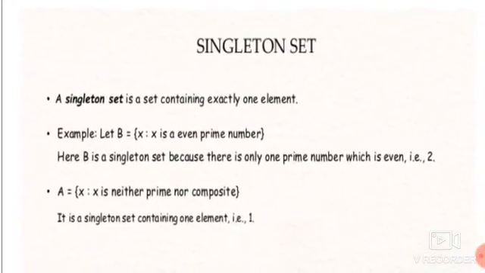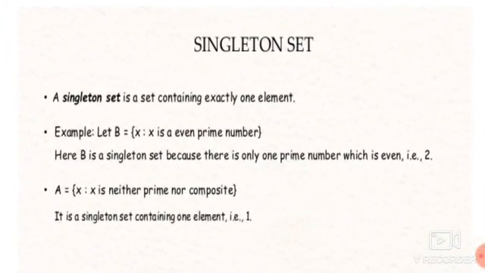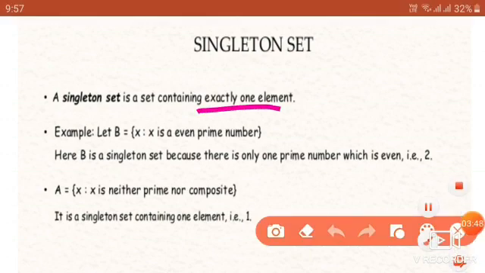Next, what is a singleton set? From the word itself you can find out what is singleton. Single means one. A singleton set is a set containing exactly one element. It has exactly one element. We can see some examples.